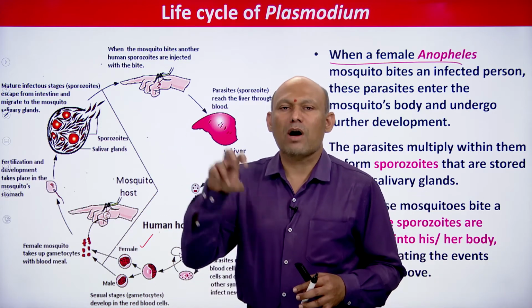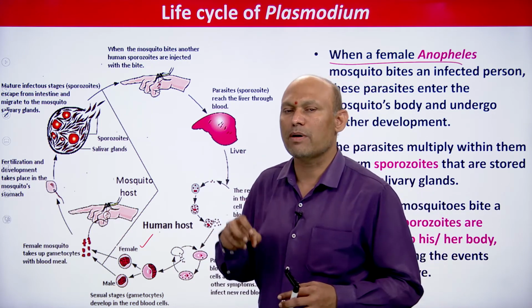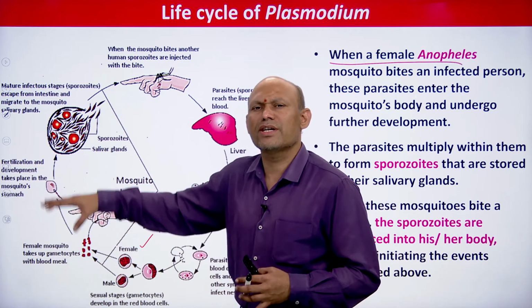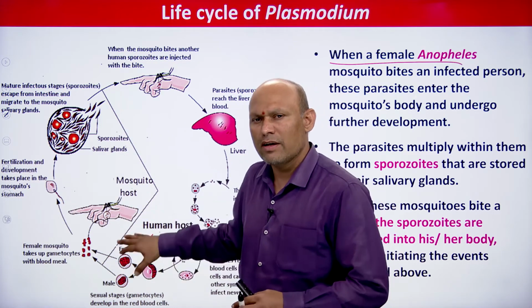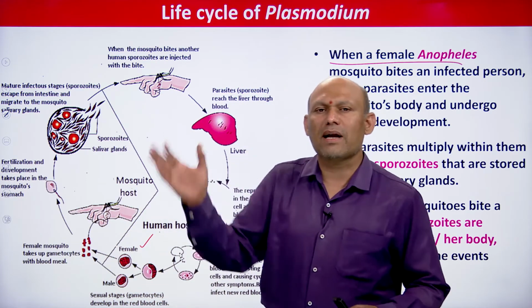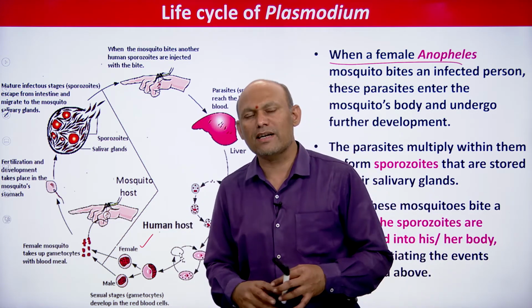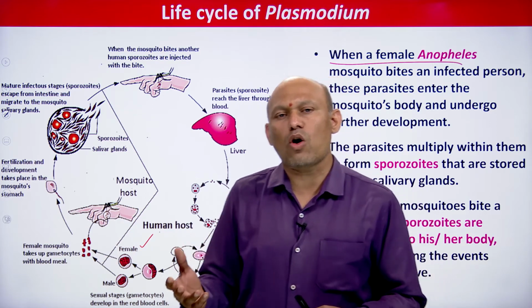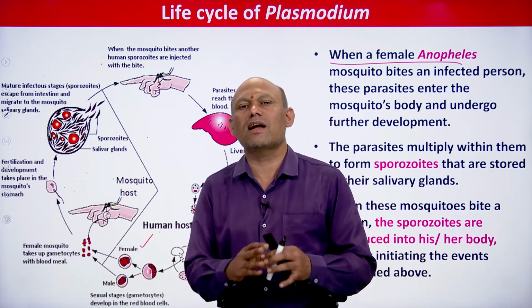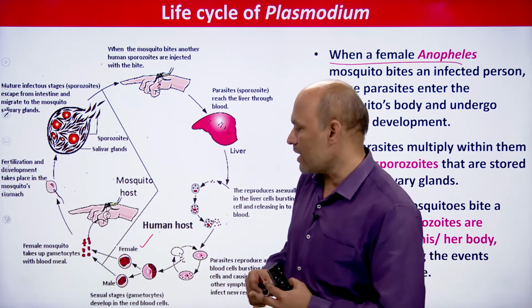So whenever a female Anopheles mosquito bites a human being to suck the blood, along with blood, these gametocytic stages plus other stages of the parasite, if any stage is there in the blood, all enter the crop or stomach of the female mosquito. Inside the crop, all the other stages of Plasmodium vivax are disintegrated. So only one type of stage will be left, and they are gametocytes.